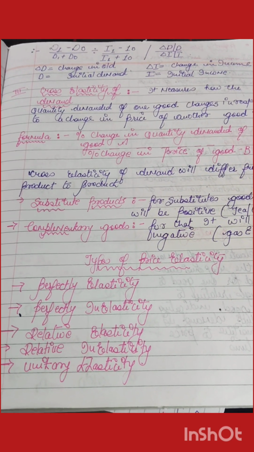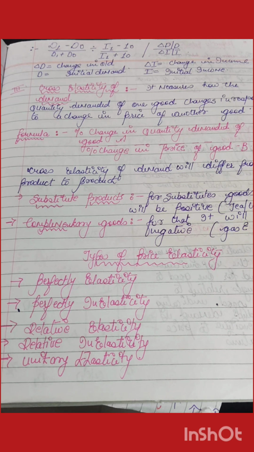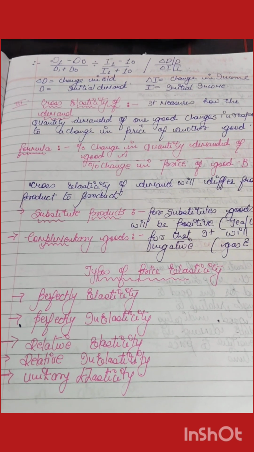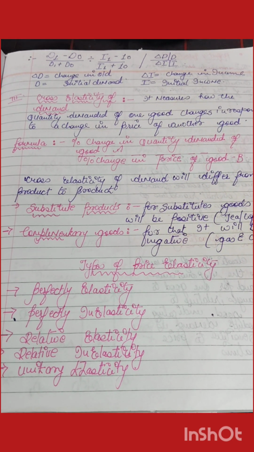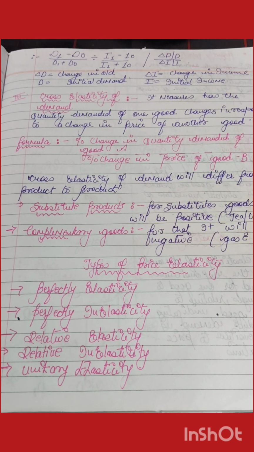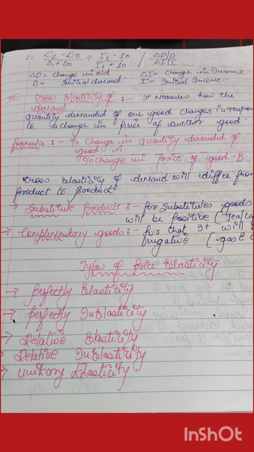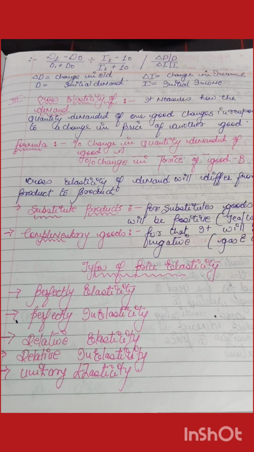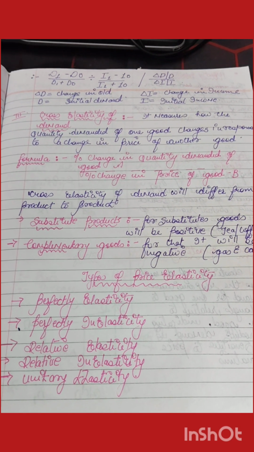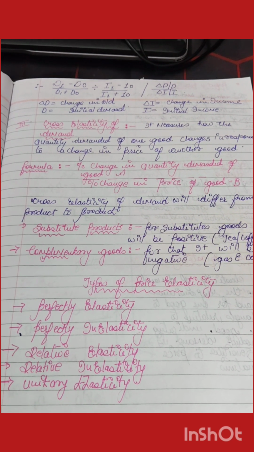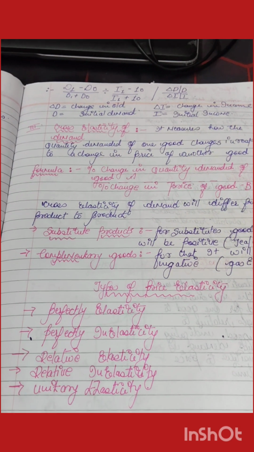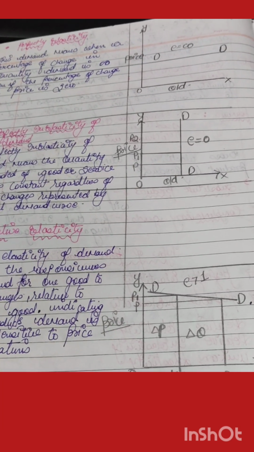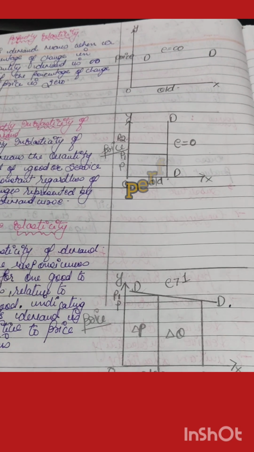There are different types of the price elasticity of demand. The first is the perfect elasticity. The second is the perfect inelasticity. The third is the relative elasticity. The fourth is the relative inelasticity. And the fifth is the unitary elasticity. First, we will study about the perfect elasticity of the demand.